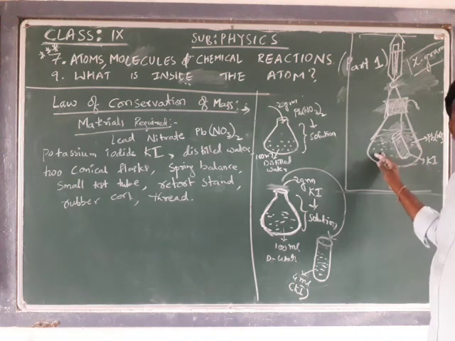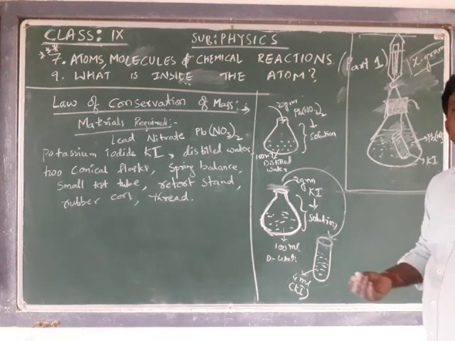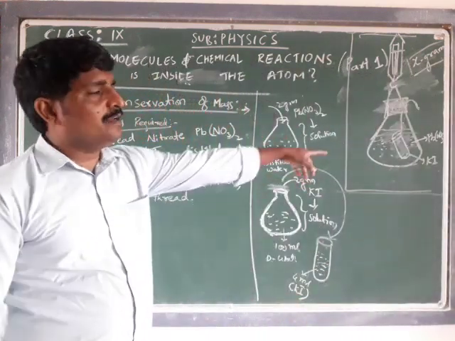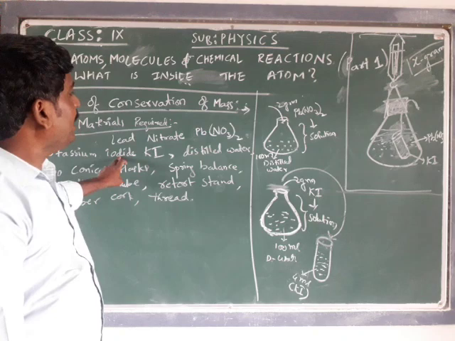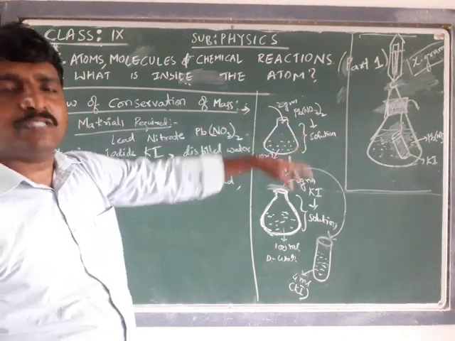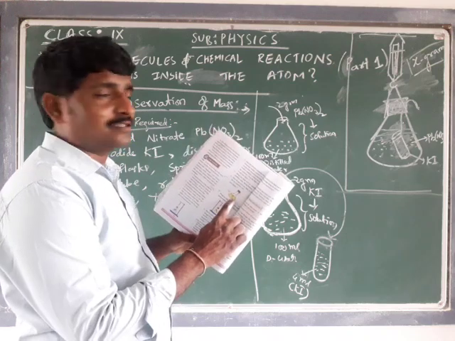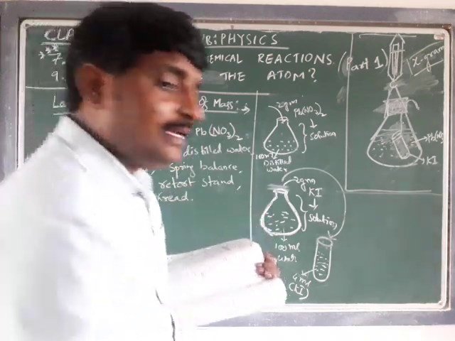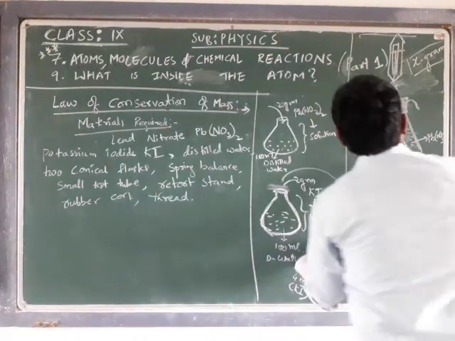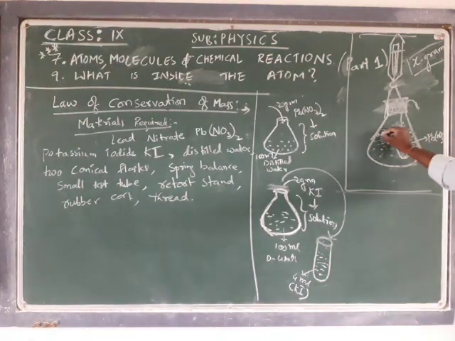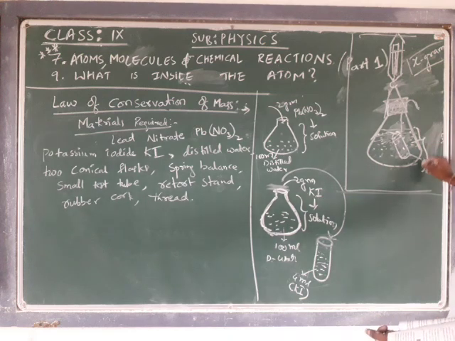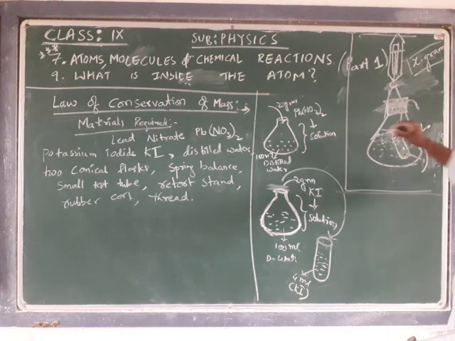When these two mixtures are mixed up, new substances are formed. Due to the reaction between these two, lead iodide and potassium nitrate are going to form. The new substance gives a yellow color. This is the product.